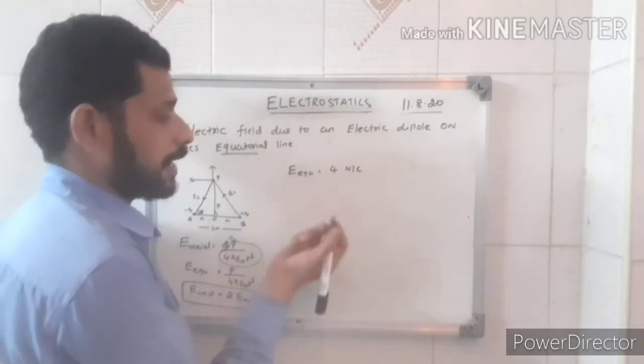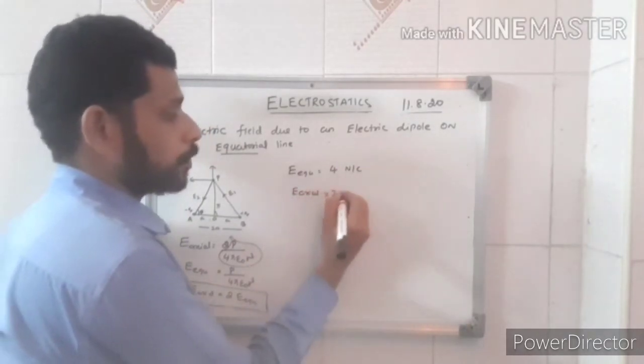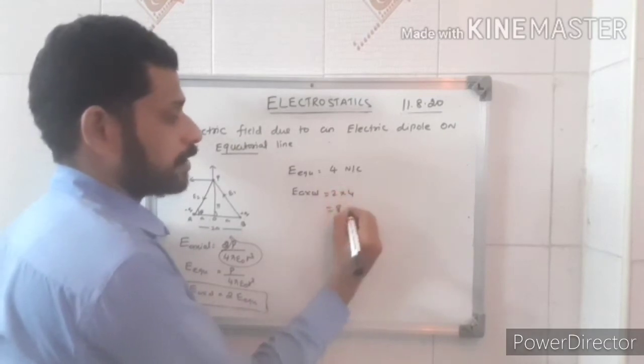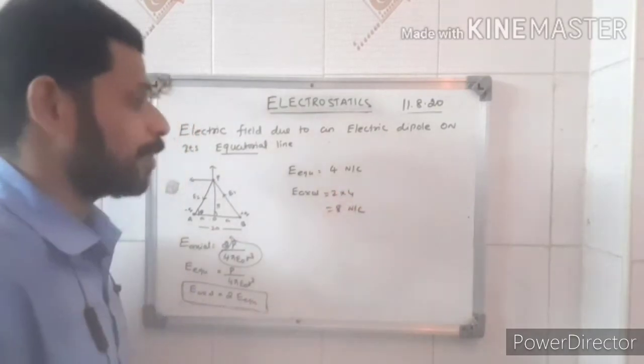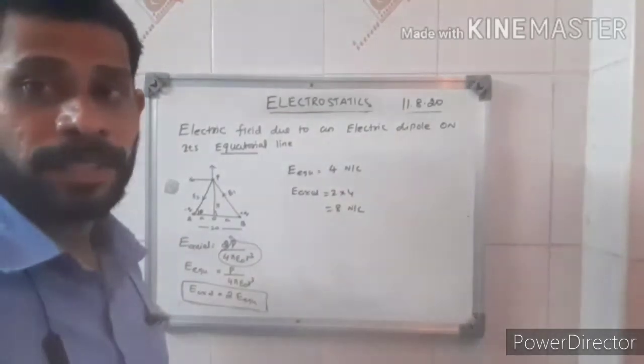Find what is that E axial. It's nothing but E axial will be equal to 2y of that 4 will be equal to 8 Newton per coulomb. Okay, this is another 1 mark question. So remember this type of question they will ask repeatedly.